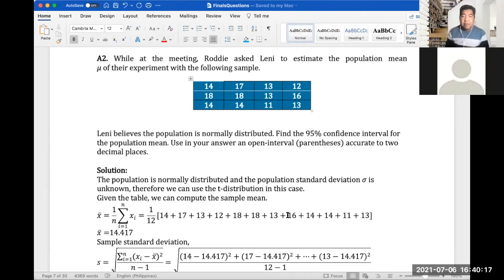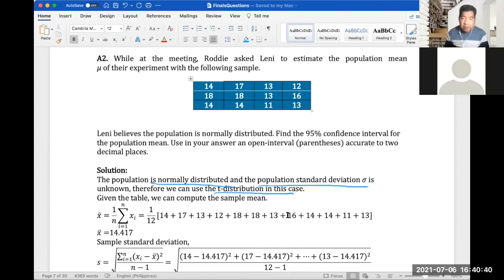The population is normally distributed as given, and the population standard deviation sigma is unknown. Therefore, we will be using the t distribution in this case. Given the table, we can compute the sample mean, which is the same as the average.